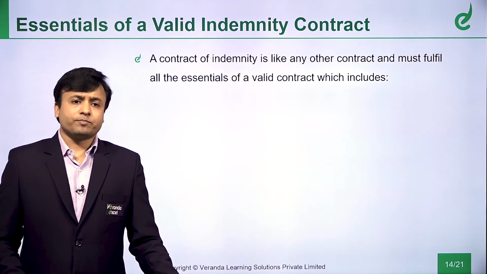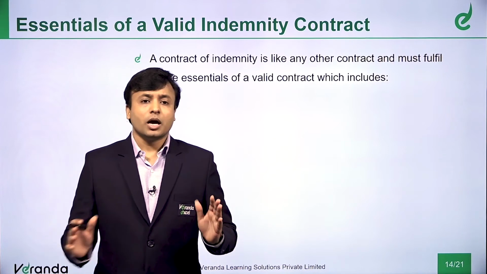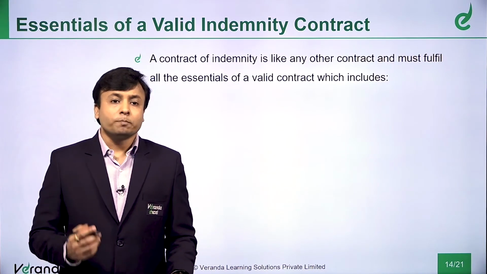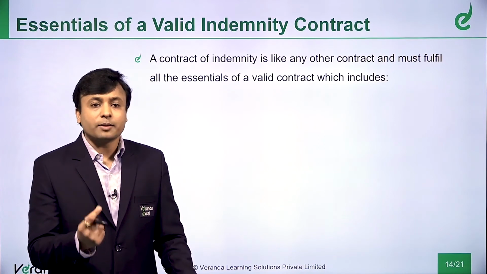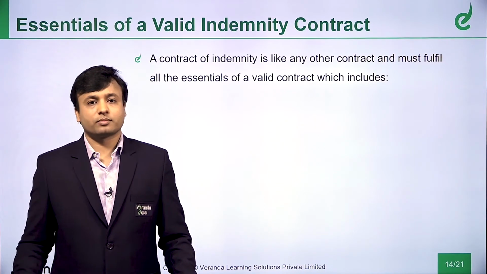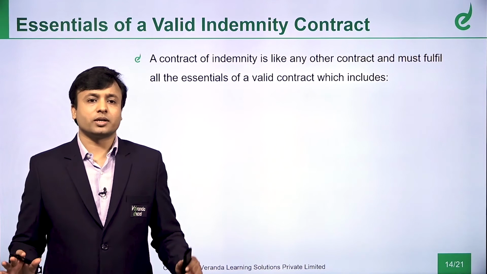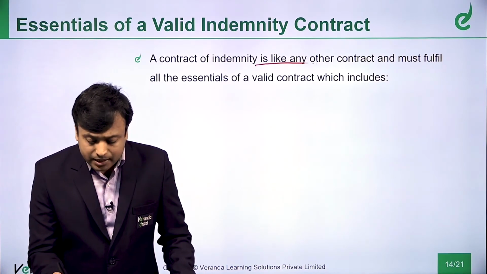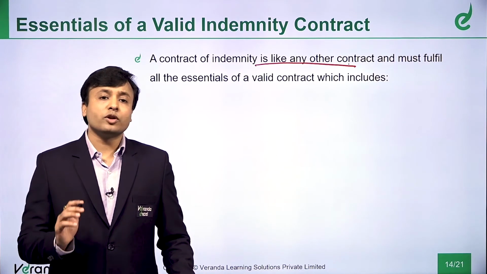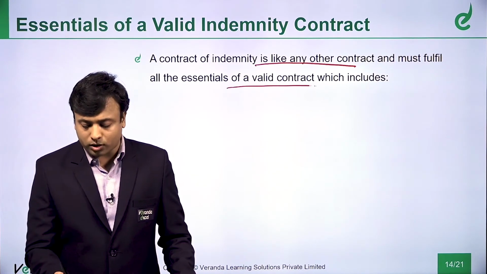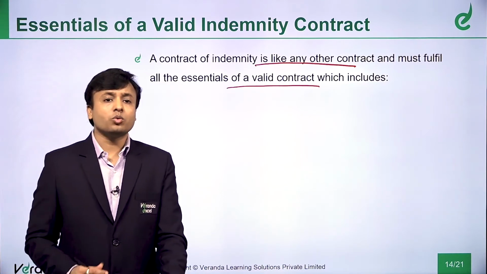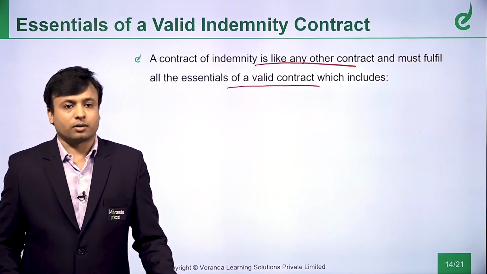So now let us see, we have already said that a contract of indemnity is a contract. So this should have definitely the basic elements of a contract. This already you would have studied, we will just do a recap. So a contract of indemnity is like any other contract and must fulfill all the essentials of a valid contract. All these points which I am going to discuss now, already you will know by heart.